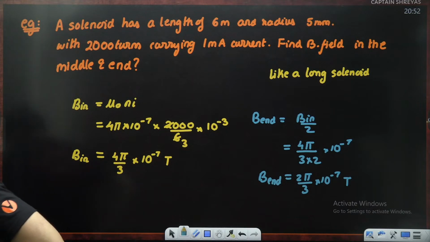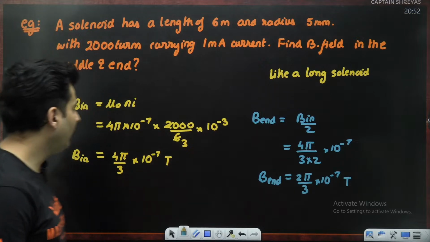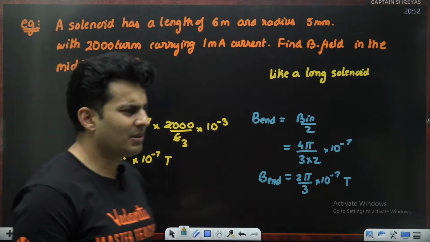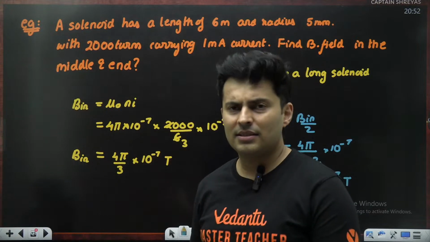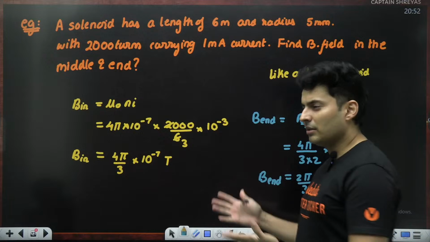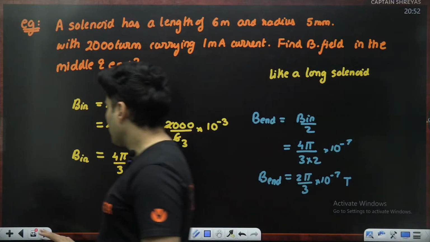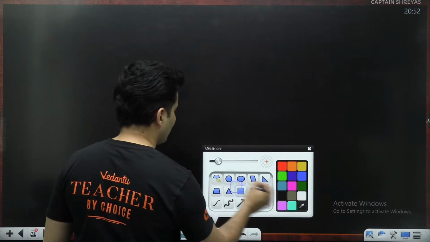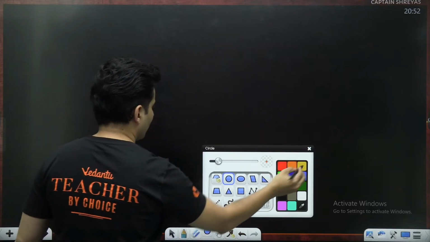Cool, everyone? Yeah. So these are some solenoid related problems where you generally get some calculation. Okay, listen, this is the current, this is the number of turns, find the field and all of that. Now you might be wondering, sir, what about the toroid? I'm pretty sure you might be thinking, what about the toroid?